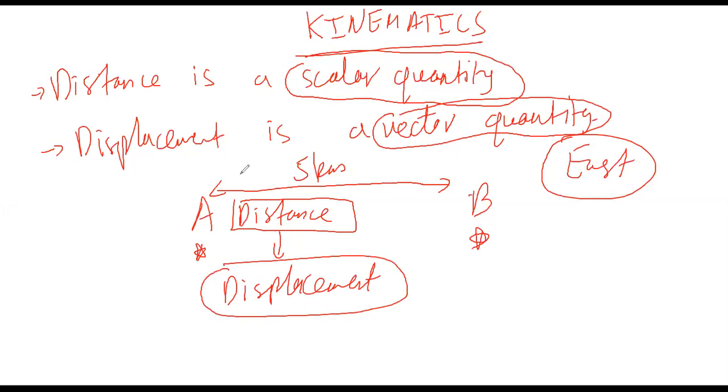So when, apart from the magnitude, direction is also given, we conclude that this is a displacement. And if only the magnitude is given, then we conclude that this is a distance. So is the difference between distance and displacement clear? Is it clear? If there's any confusion, anyone can ask me. Is it clear to everybody?